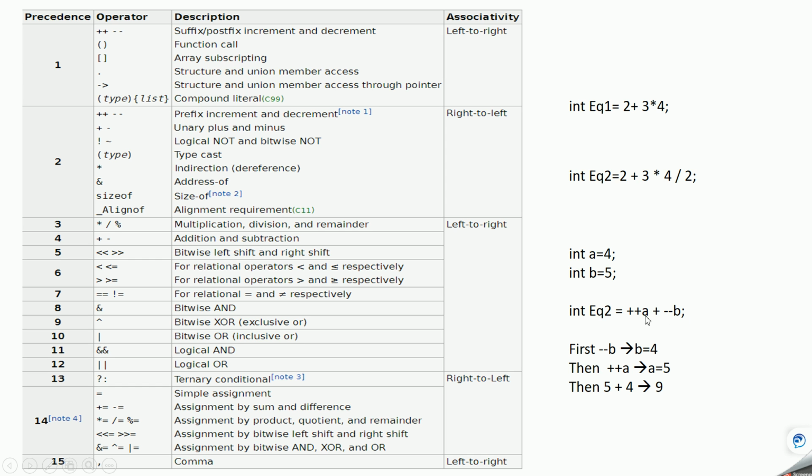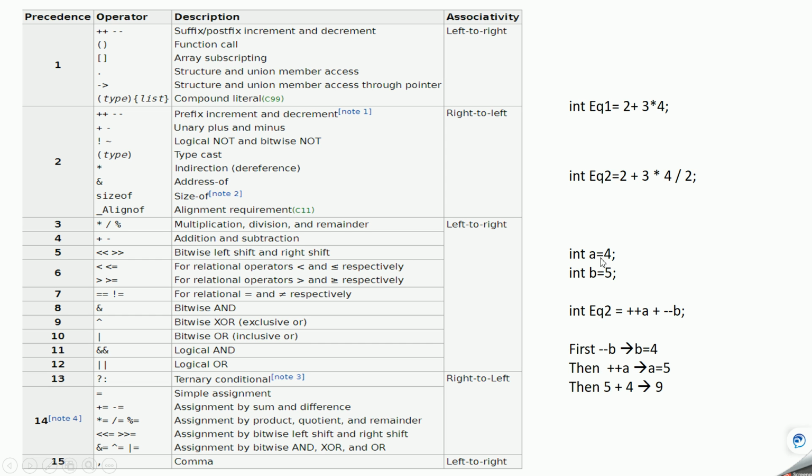The plus symbol indicates addition, which has fourth priority, but this pre-increment and decrement has second priority. So minus minus and plus plus have the same priority. In this case, the associativity rule says we should evaluate from right to left. So first minus minus will get evaluated, and b will be decremented by 1 and become 4. Then plus plus will happen because it has priority 2, higher than this priority 4.